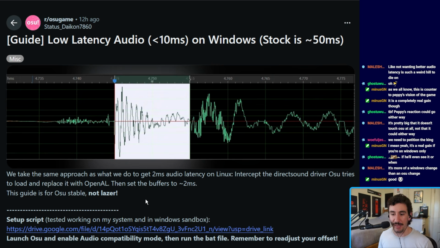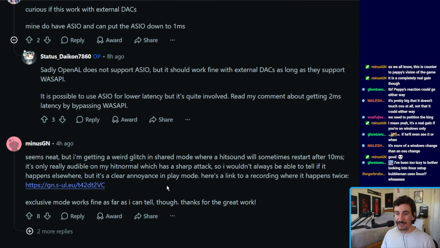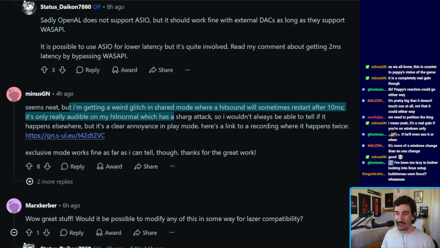This is stable only. I recommend, if you are interested in it, giving it a try with your account logged out. Because if you guys have never played Osu on Linux, you should try Osu with this patch enabled, with this Windows patch enabled. This isn't an Osu patch, this is a Windows patch, which is why I think it should be allowed. Have a little scroll. There's the GN comment.